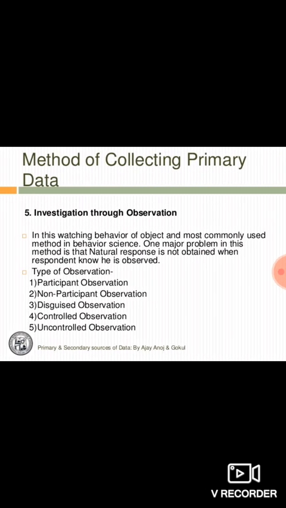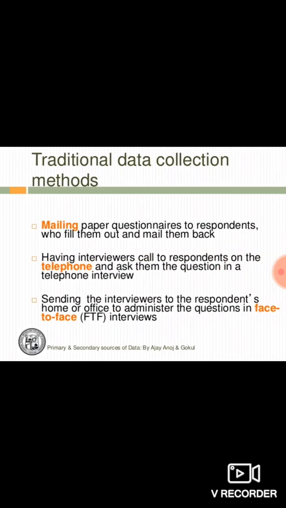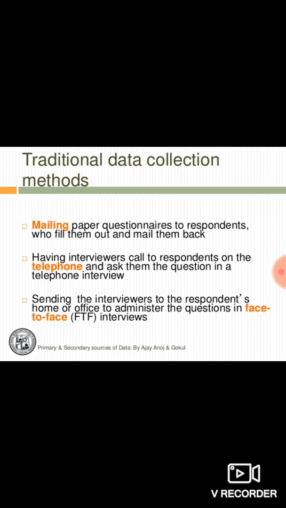Now through observation, what is done, this was also discussed. Participant, non-participant, disguised observation, controlled observation, uncontrolled observation. These are the different types in which the behavior of the respondent is studied. These methods are actually used in behavioral science. Now we are moving towards the traditional data collection methods.